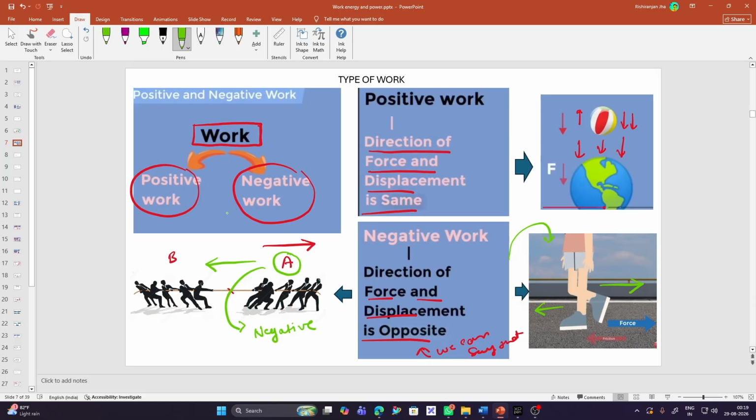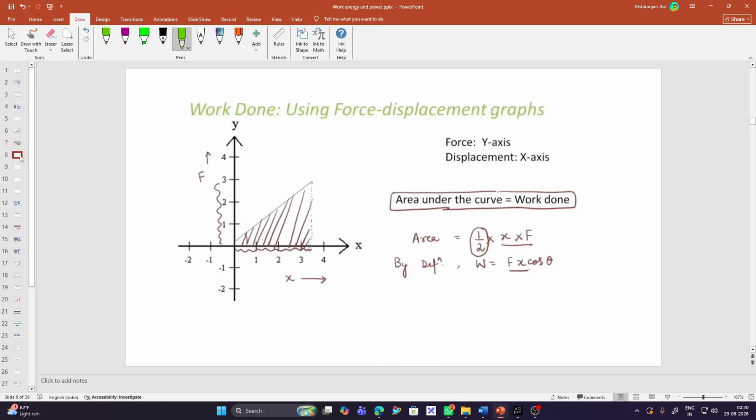So the direction of force is backward and the displacement is forward. In both of these cases, the direction of force and displacement are opposite. So this was just an example of positive and negative work.